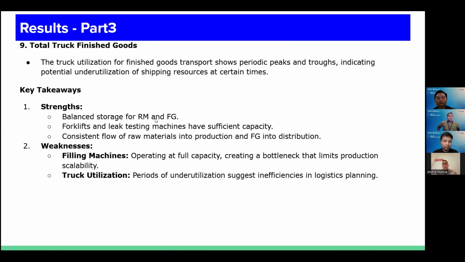Point one is balanced storage of raw material and finished goods. Then the forklift and leak testing machine have sufficient capacity, and there is a consistent flow of material into production and finished goods into distribution. But we also find weaknesses: the filling machine operating at full capacity creates a bottleneck that limits production scalability. And the last is the truck utilization. Periods of underutilization suggest inefficiency in logistics planning.